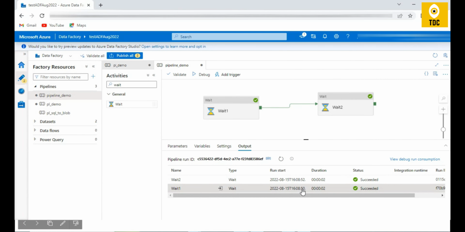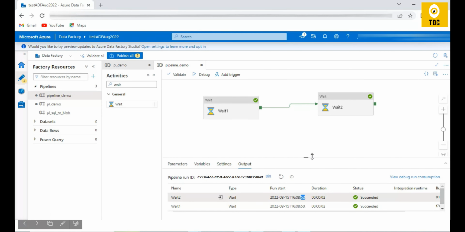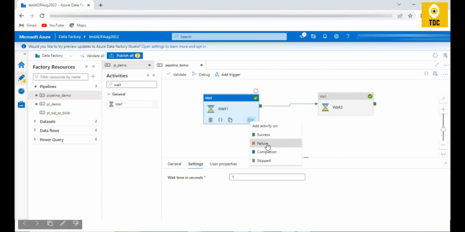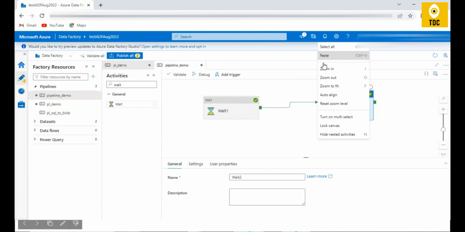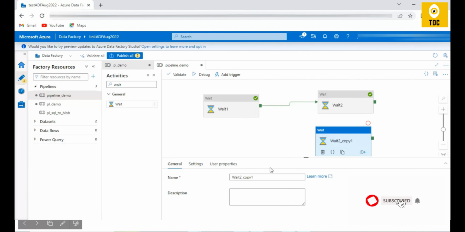Actually, it started on the 50th second, wait 1, and then only once it's successful, wait 2 is called at a 50 second second. Okay, so now we want to see other options also, right? I want to see a failure option. To see a failure option, I want to make this activity fail. Okay, so how do I make that activity fail? Like, let me see that.